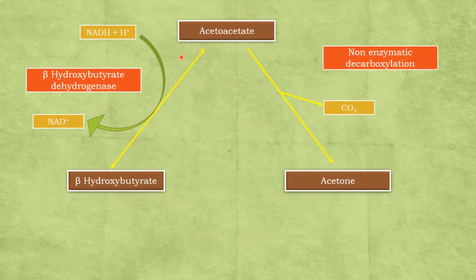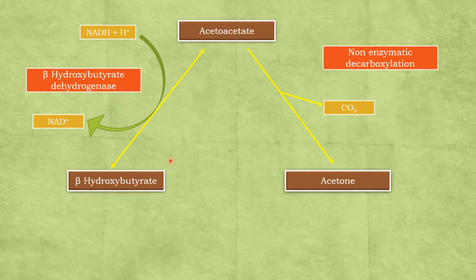In the next step, the acetoacetate is non-enzymatically decarboxylated to acetone. So this is a spontaneous reaction where there is removal of carbon dioxide to form acetone. And also this acetoacetate is reduced to beta hydroxybutyrate. The enzyme is beta hydroxybutyrate dehydrogenase.